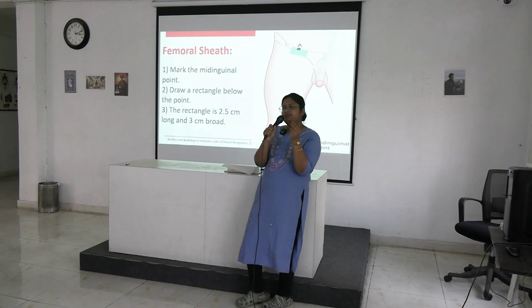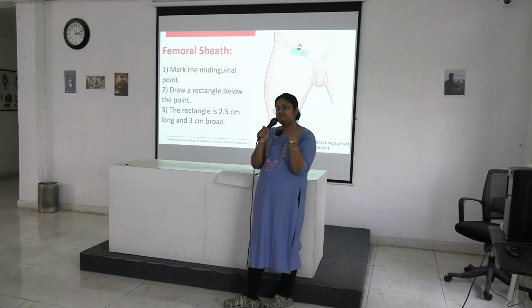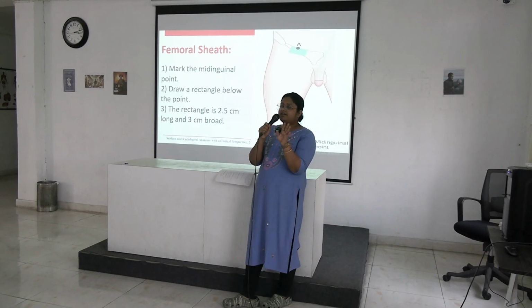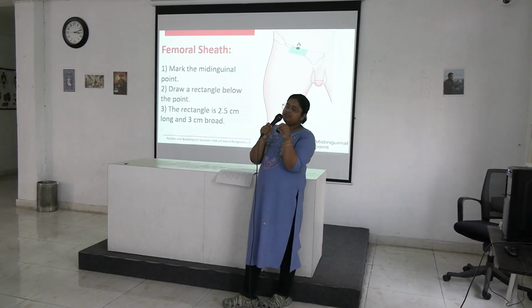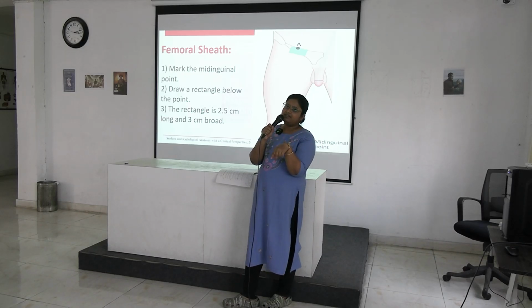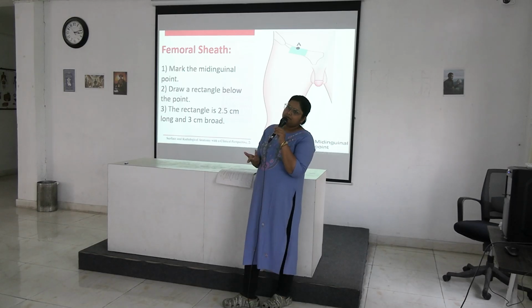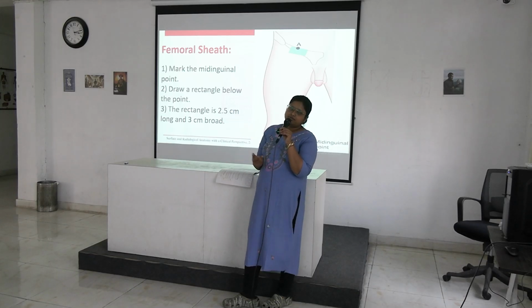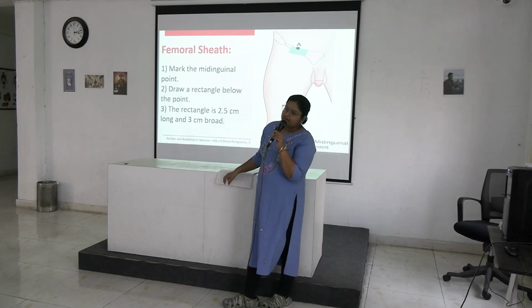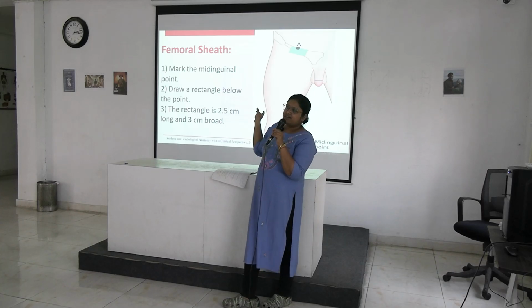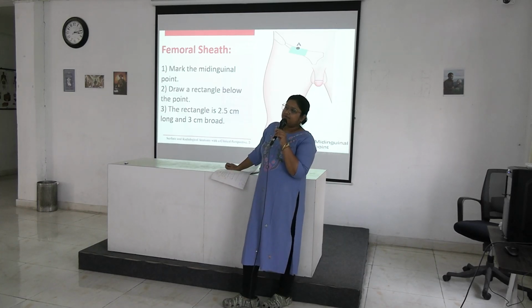Like ducts. Ducts are drawn with double line. Parotid duct is given. Okay, duct is double line. It's white chalk dust. Artery double line, red chalk dust. Vein double line, blue chalk dust. Nerve yellow line with the single line will be there. Okay, and if you have to draw this retinaculum or fossa like this, you can use the green chalk dust. Okay, so this is the color coding system. Okay, that's all. Any queries? Like those endocalcaneus or those fossa, different retinacula, all these can be drawn with green chalk dust.